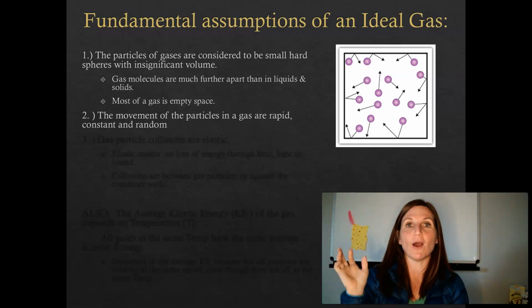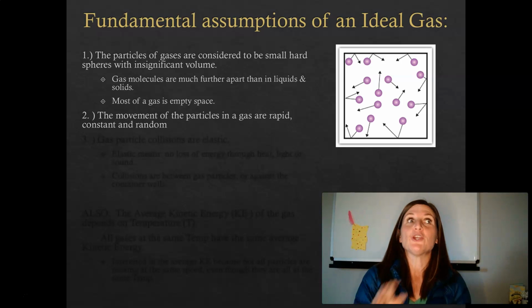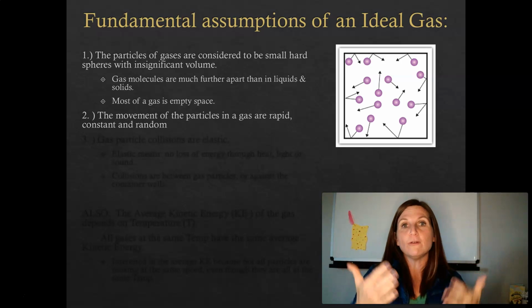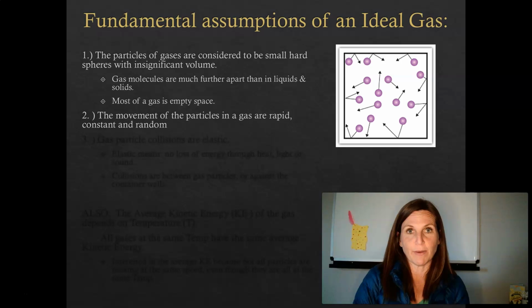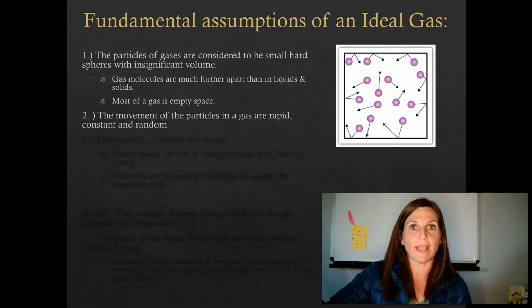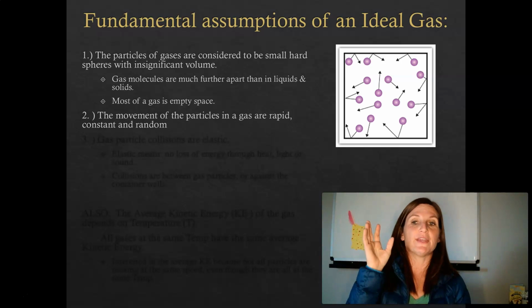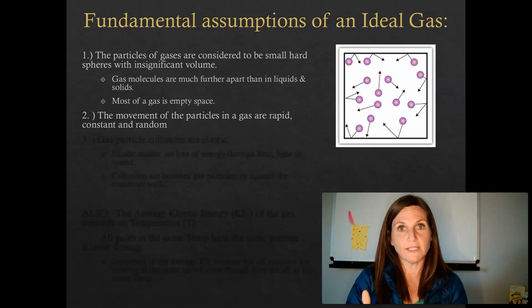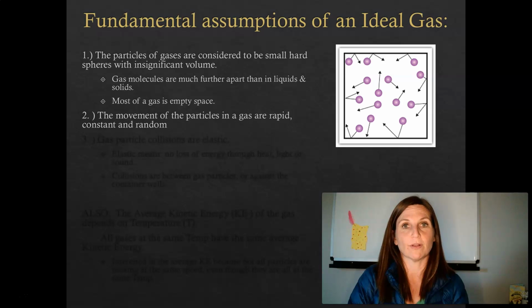If I throw a baseball to you, you should be able to catch it because you can predict the motion of that baseball. That's not how a gas travels. A gas's motion is random. It may be traveling towards you and then turn right or drop down or bounce or swirl around. The gases can move in any direction. They're just rapid, constant, and random. The most important thing is that they never stop and that they have random motion.